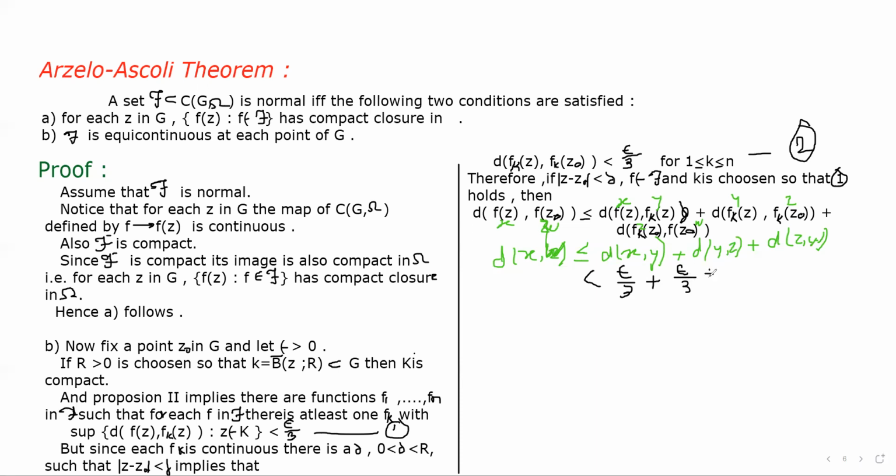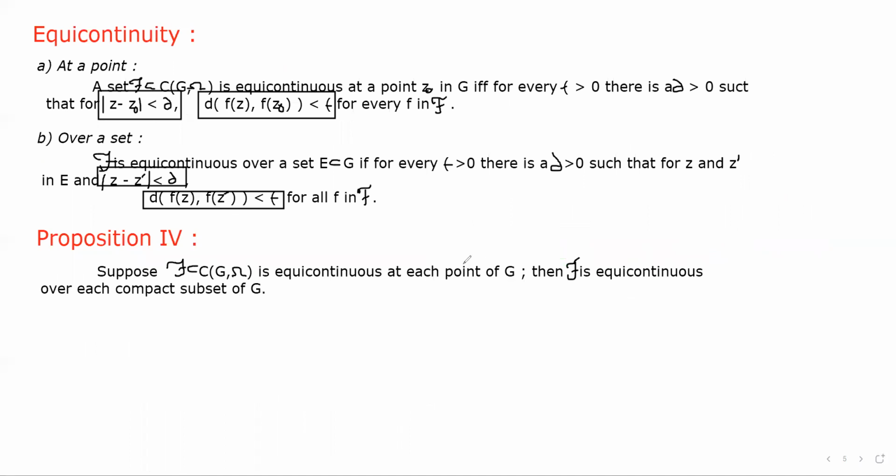And again from the first equation we can say d(fk(z0), f(z0)) is less than ε by 3. Adding these, we get d(f(z), f(z0)) is less than ε, and this is the required condition for a set to be equicontinuous.